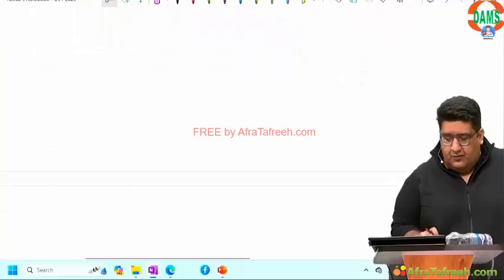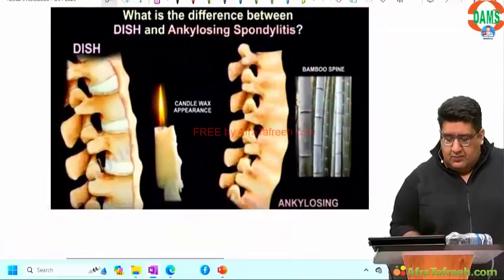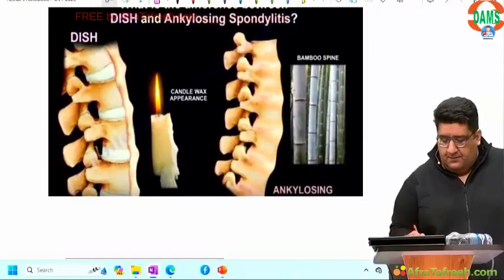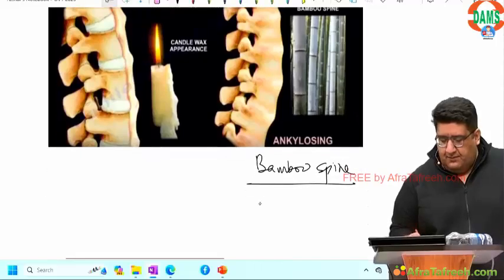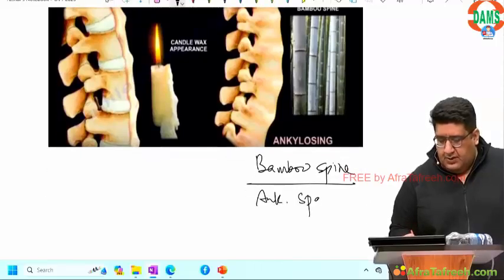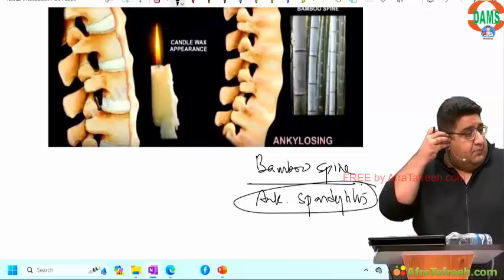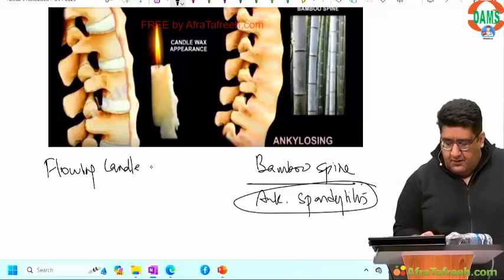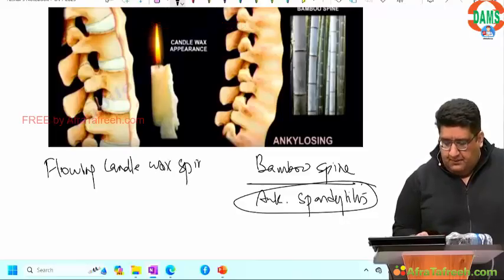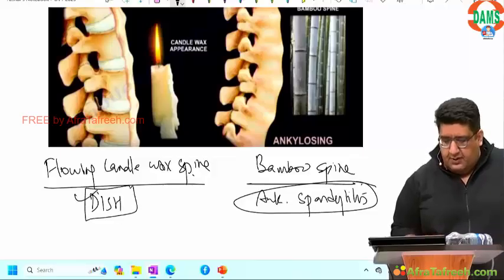Moving over to the next one. If you have a bamboo spine, that's a classical feature of ankylosing spondylitis. But if you have a flowing candle wax spine, that is a classical feature of DISH.